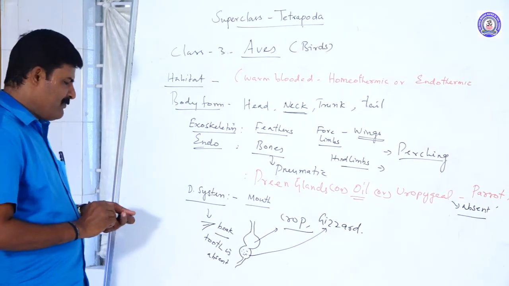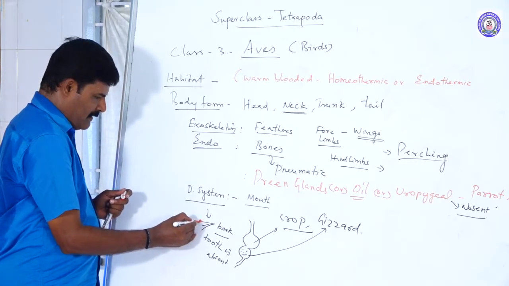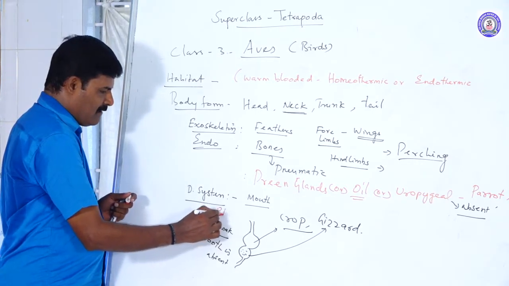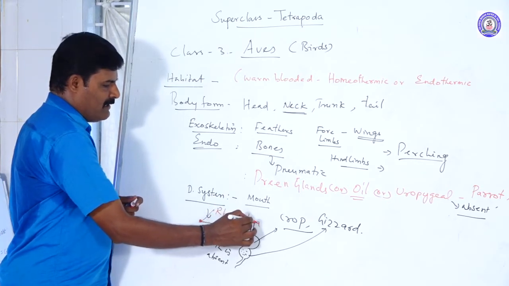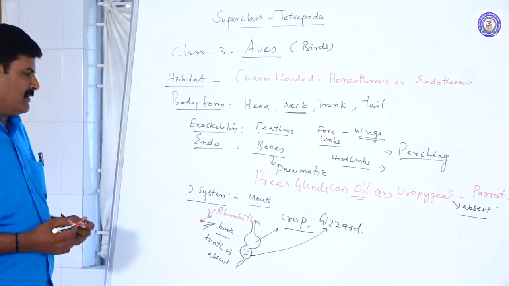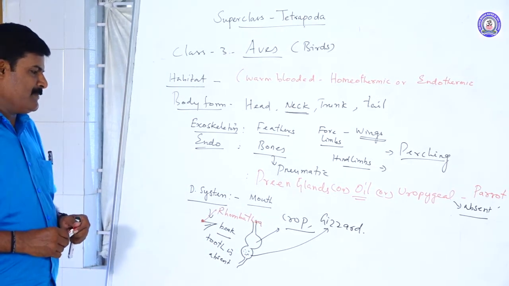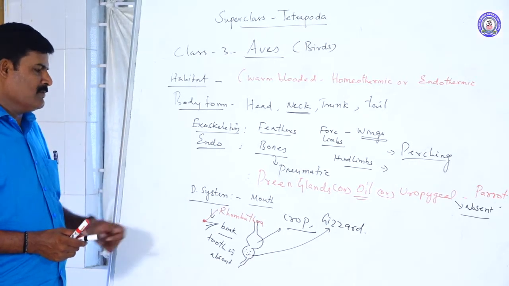A small structure present on the beak is called the rhamphotheca. So this digestive system is commonly found in different kinds of birds.